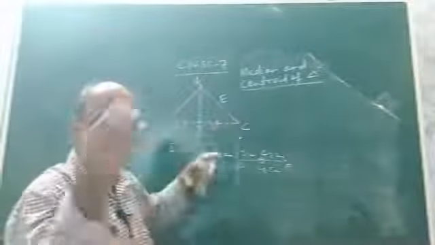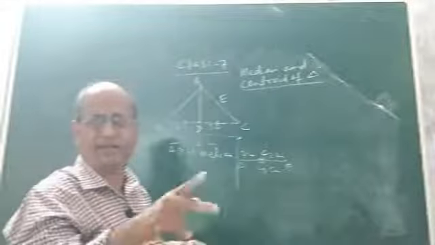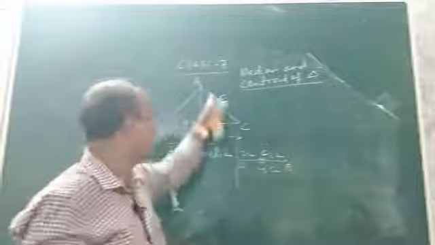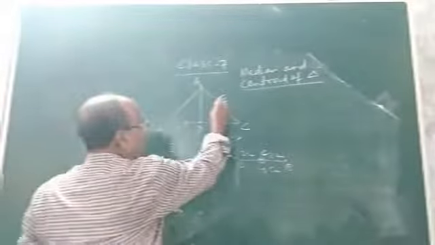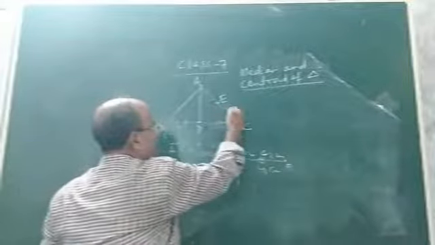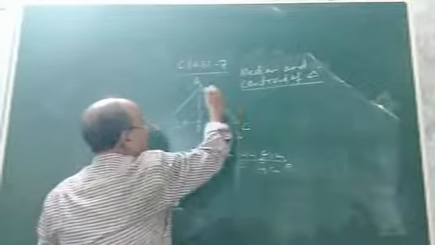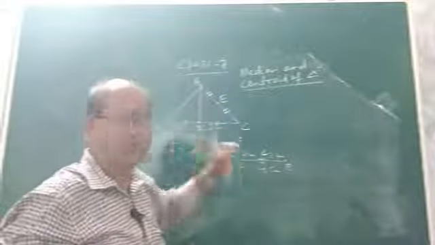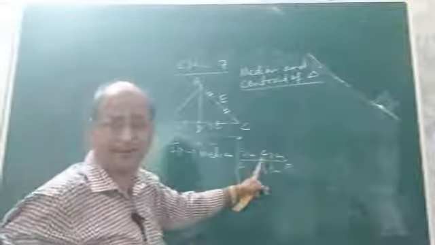Now the point is whether there exists more medians or not. The answer is yes. There are 2 more medians possible because there are 2 more sides also. And we can take the midpoint of AC and AB as well. Let E be the midpoint of AC. So if E is the midpoint of AC, then what will happen? AE and EC will be equal. The length of AE and EC will be equal because E is the midpoint.